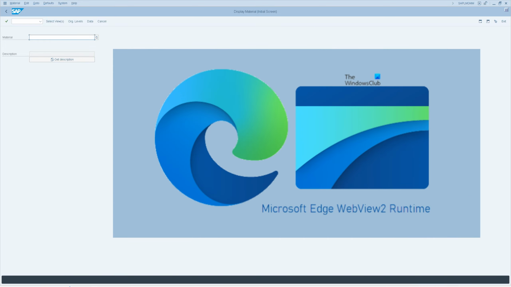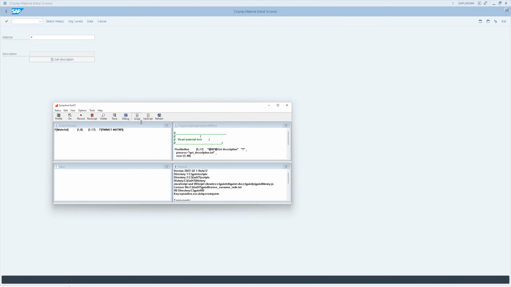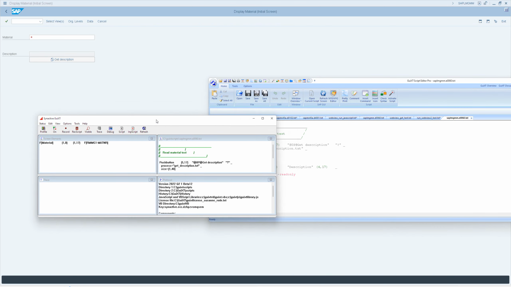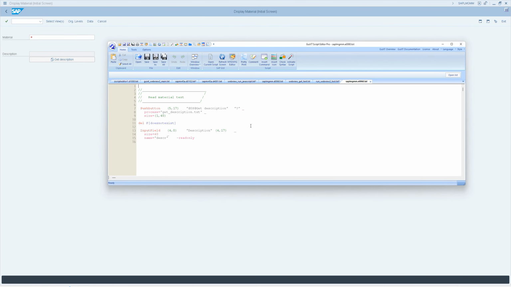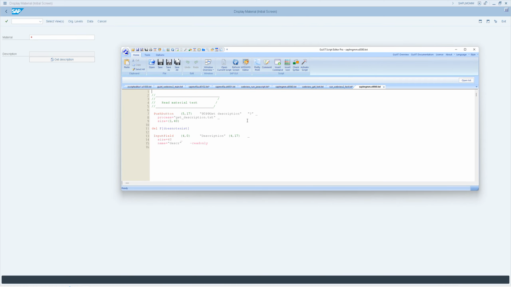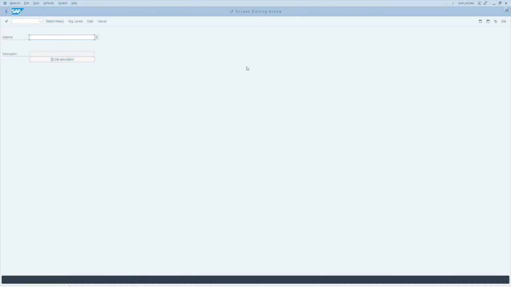So what you can do is use the new webView keyword. The new Chromium engine is used for rendering the site. You can go to any transaction that you want to extend. Then in the editor you can click on this editor button, the what-you-see-is-what-you-get mode, and it shows screen editing active.